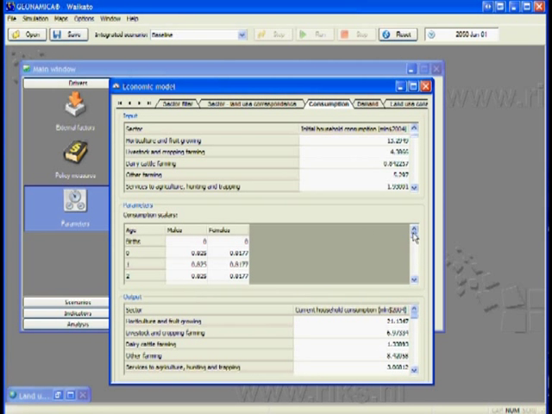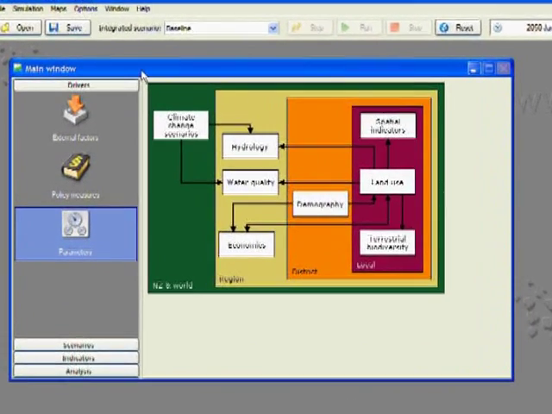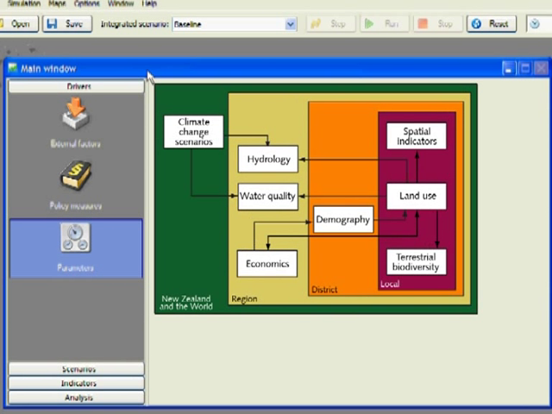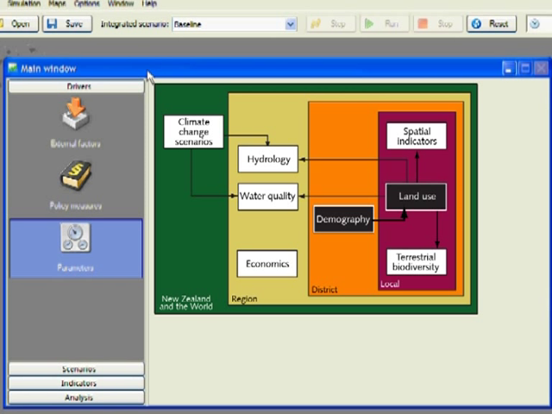By integrating various models, WISE allows exploration of the effects and unintended consequences of policies and evaluation of the trade-offs of different policies. It can, for example, show the economic impacts of restricting dairy farming in the Waikato region through the interaction between the land use and economic models.